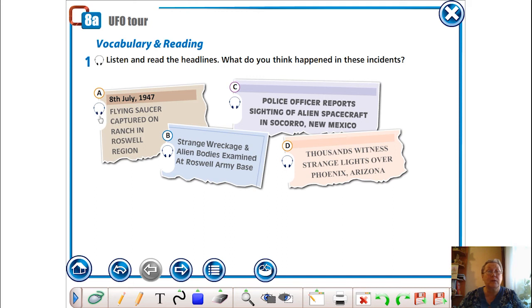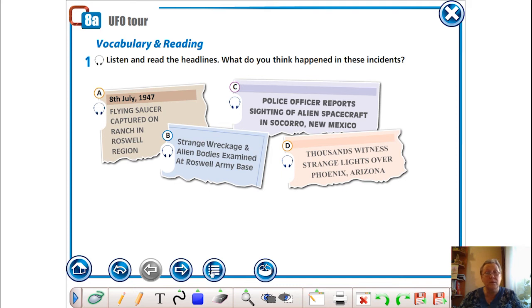Let's listen. An alien spacecraft probably crashed on a ranch in the Roswell region, and it was captured by some people. So, headlines: strange wreckage, alien bodies examined at Roswell Army. I think some people reported finding a strange wreckage, and they think alien bodies were examined at Roswell Army Base. A police officer reported a sighting of an alien spacecraft in Socorro, New Mexico. Thousands of people witnessed strange lights over Phoenix, Arizona.